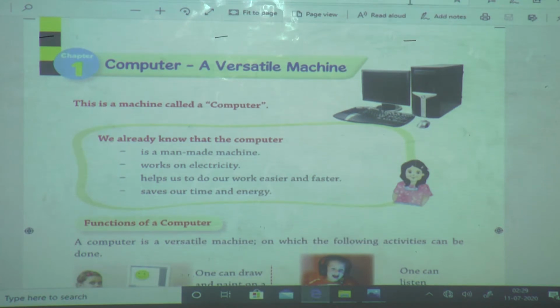Means our teacher gives one example to solve to us and to the computer also. Then who can solve fast? Nice, computer. Computer can solve fast and without any mistake. And computer saves our time. Computer can do any work very fast.